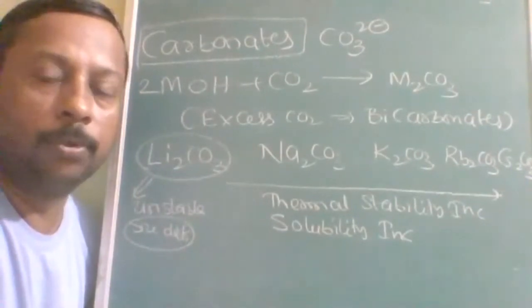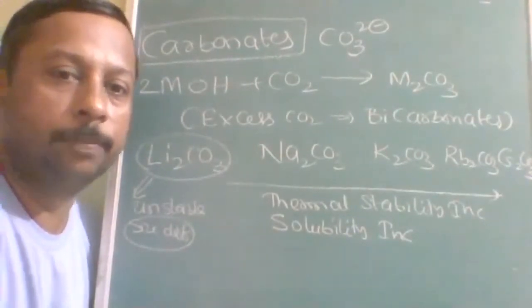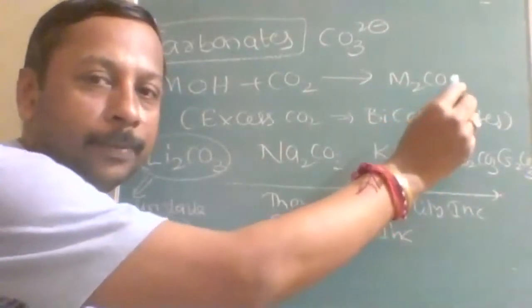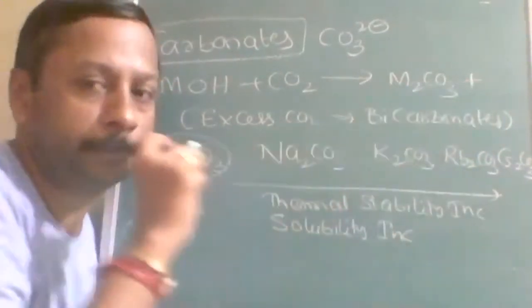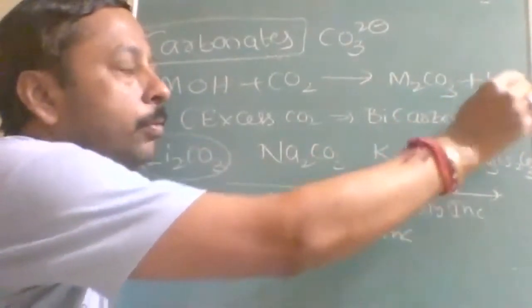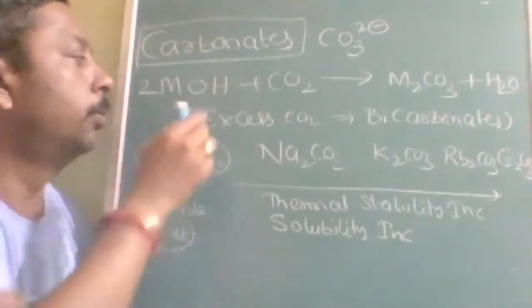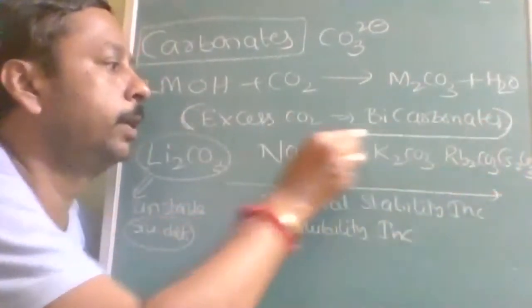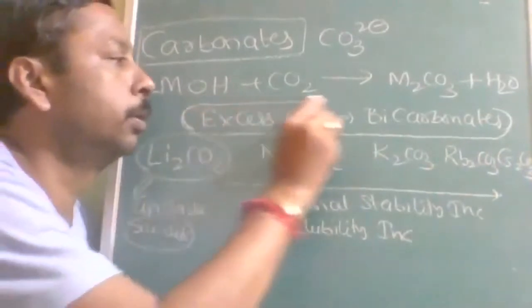2MOH plus CO2 gives M2CO3 plus. What is the other product? Very good, H2O. Okay, so H2O is produced. Understood? Now we have to take very careful note. This we have studied in hydrogen and its compounds also.